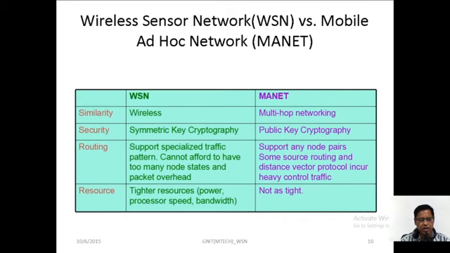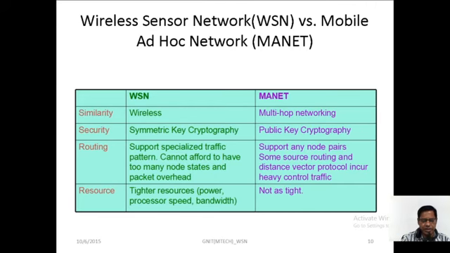Okay, and what resources are used in WSN or MANET? Tighter resources, that is, limited resources, are used, for processor speed or bandwidth. What is the processor speed?